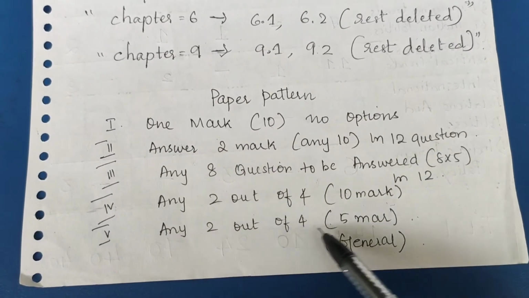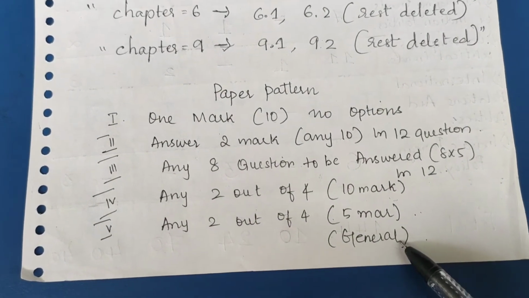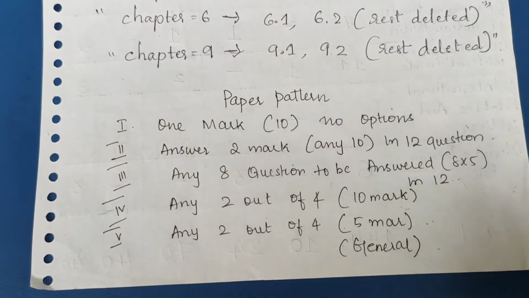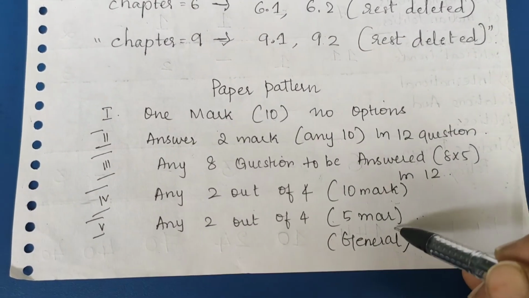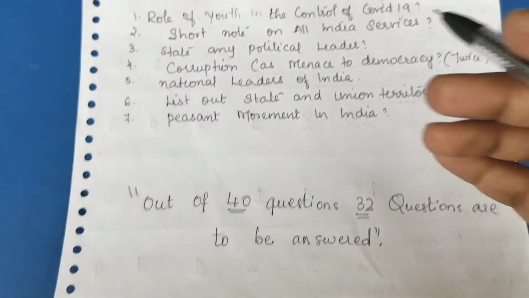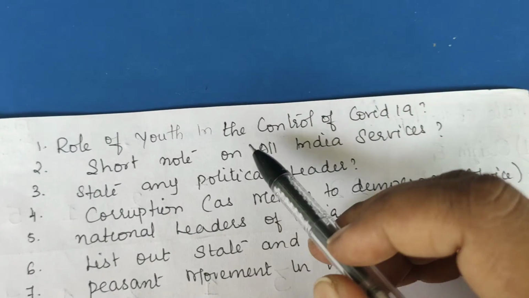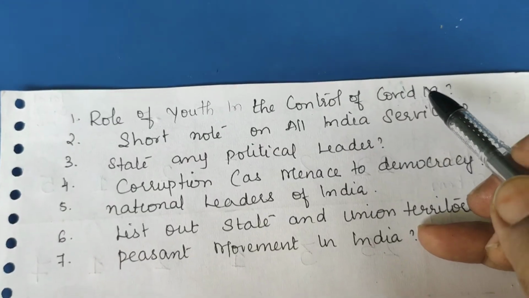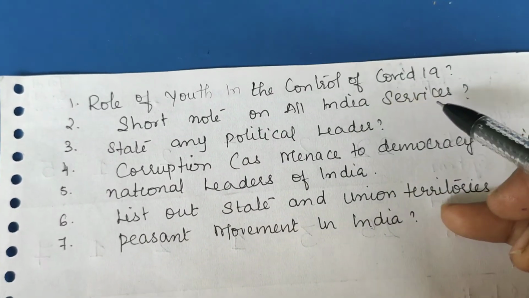So this main is specially general only, so let's understand what all the questions will be asked for this one. Okay, it is mostly general. So the question is role of youth in the control of COVID-19. Write a short note on all India services.